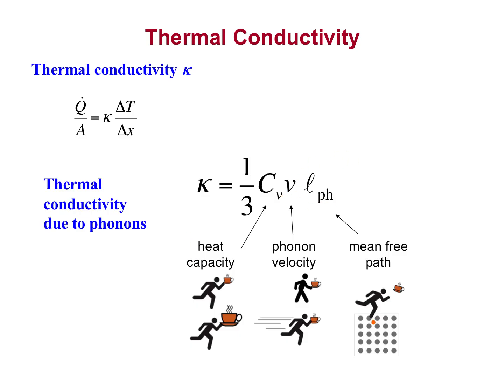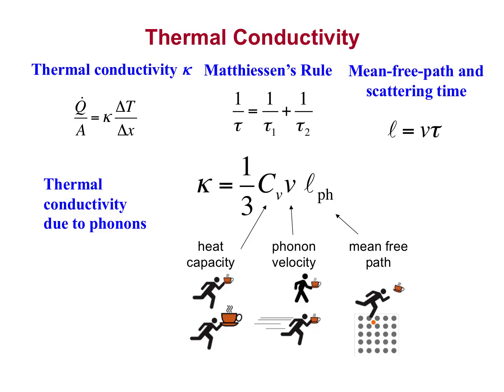For a rough estimate, we can use the Dulong-Petit heat capacity of 3 kB per atom, the speed of sound for the phonon velocity, and an average mean free path. Scattering of phonons is treated similar to that of electrons in terms of describing it with a scattering time, where different scattering mechanisms can be combined using Matthiessen's rule.